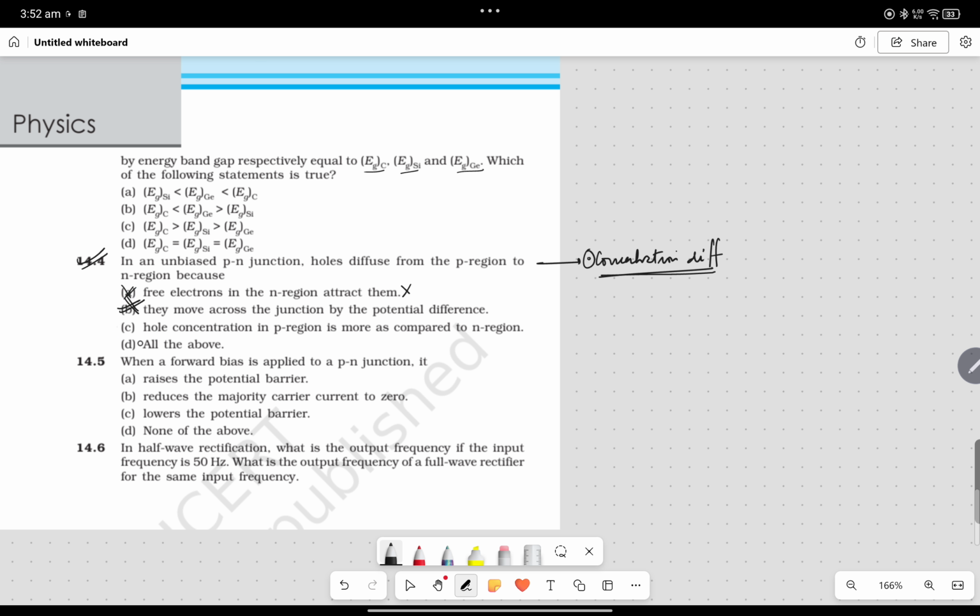C, the hole concentration in p region is more as compared to n region. So because of the concentration difference, the holes move from p region to n region, right? So A is also not correct. So the main reason is the concentration difference of holes in the p region and n region, right?